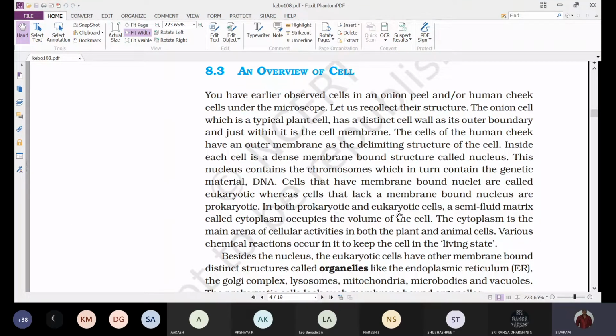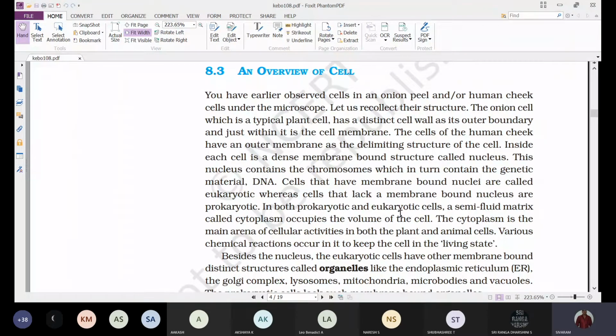We can see a typical plant cell when we observe this onion peel under the microscope. If you want to observe an animal cell, take one toothpick, place it in your mouth, and gently rub on the inner surface of the cheek, not very hard.